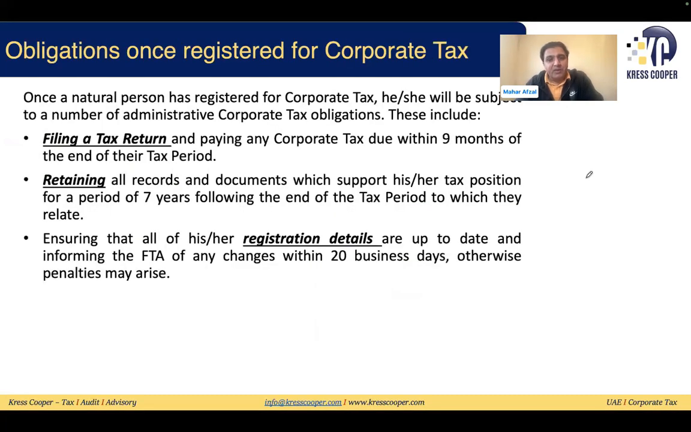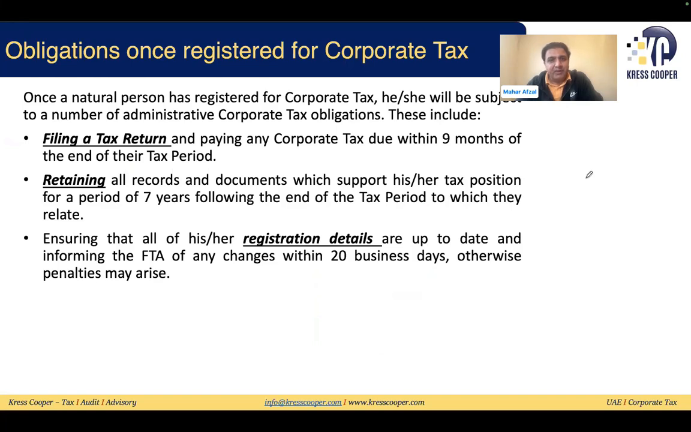Once you are registered, you are liable to submit the corporate tax return within 9 months from the end of the relevant tax period, and you will be liable to pay the tax amount if any is due. In case of any losses, the losses can be carried forward. A refund will be adjusted in the future as well.